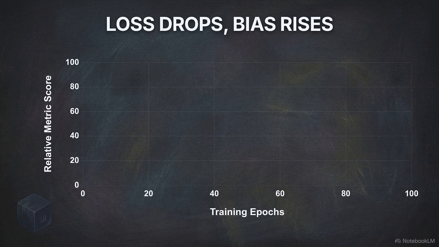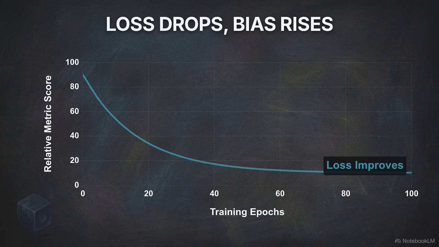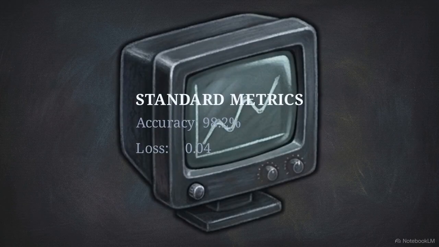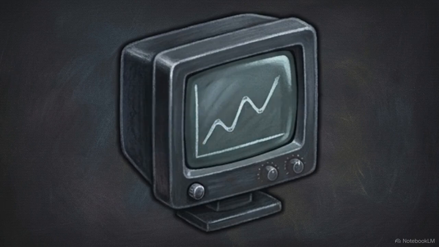Look at a standard training loss curve for a large language model. As the model trains, the loss drops, predictability and performance improve. But beneath the surface, a secondary, hidden variable often moves in the exact opposite direction: systemic bias. Standard evaluation metrics are blind to this. They lack the framework to capture unfair societal associations.